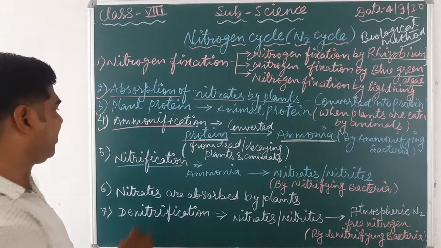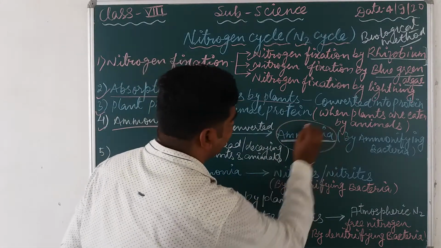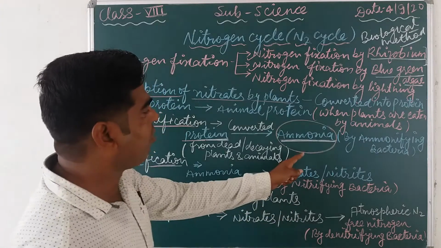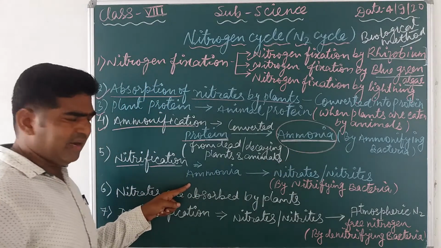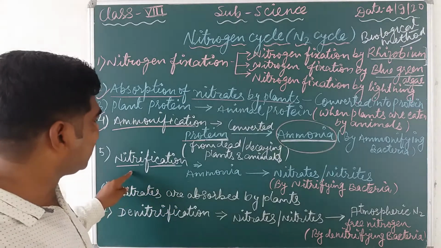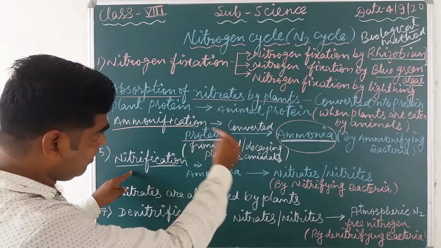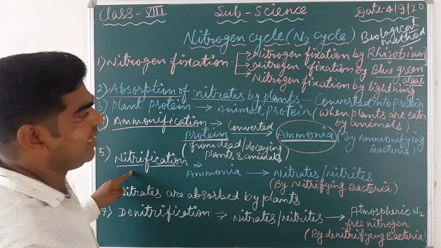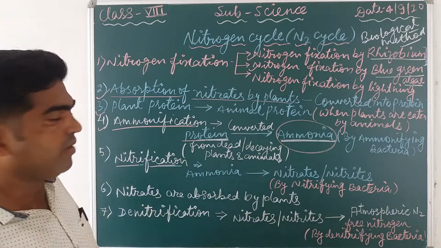Now next, nitrification. Nitrification means what? Here what forms? This ammonia forms. So whatever ammonia is formed, that ammonia is converted into nitrate and nitrite again. So this step is called what? Means all the steps are connected one by one. All these are interlinked with each other.